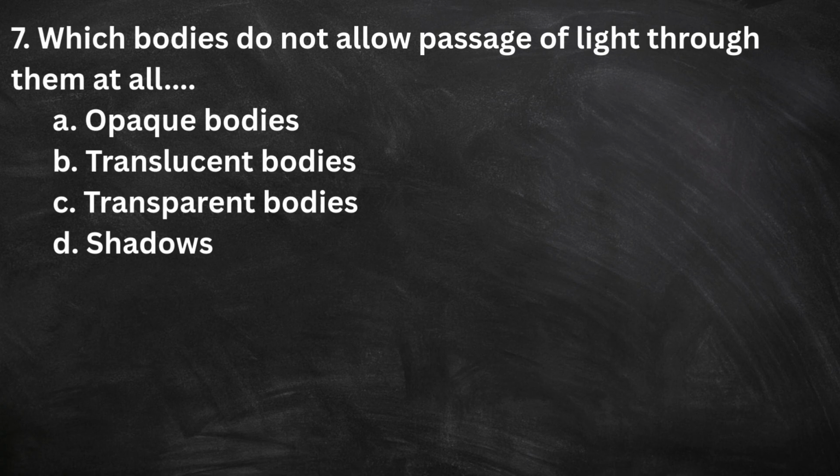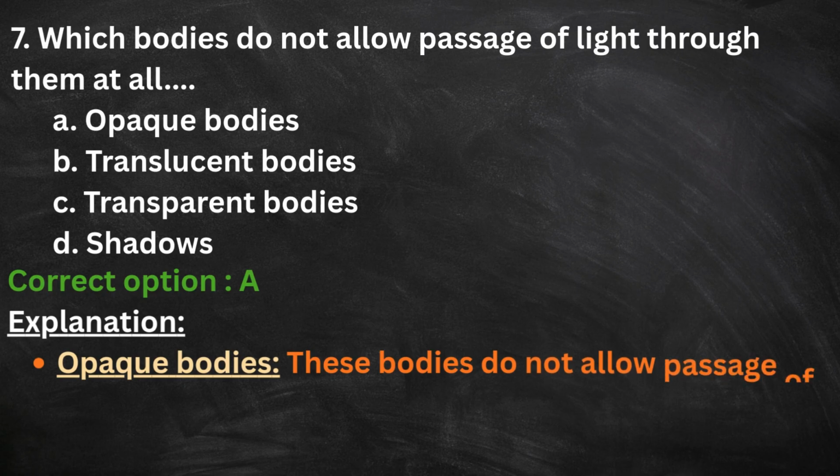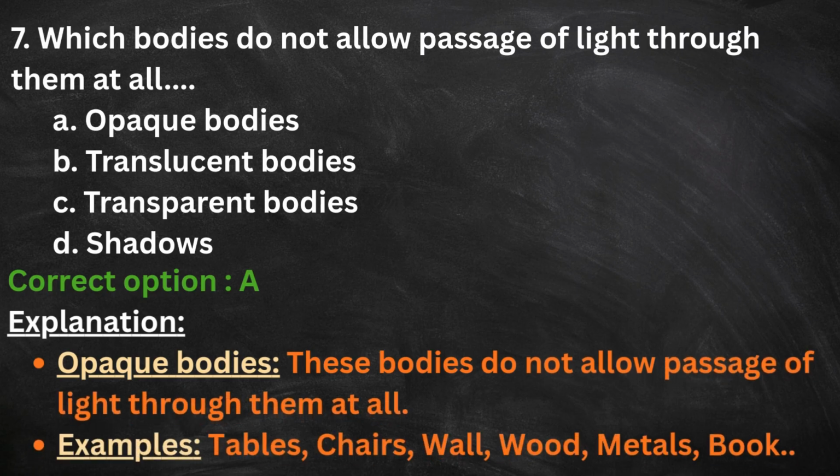7th. Which bodies do not allow passage of light through them at all? Option A. Opaque bodies. Option B. Translucent bodies. Option C. Transparent bodies. Option D. Shadows. The correct option is A. Here is the explanation. Opaque bodies. These bodies do not allow passage of light through them at all. Examples: tables, chairs, wall, wood, metals, book.